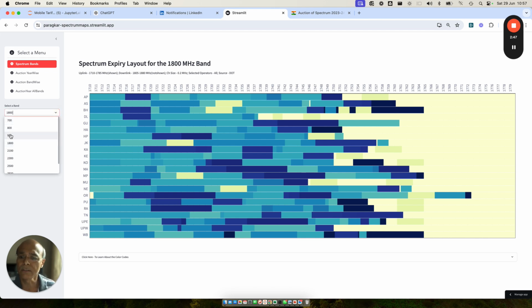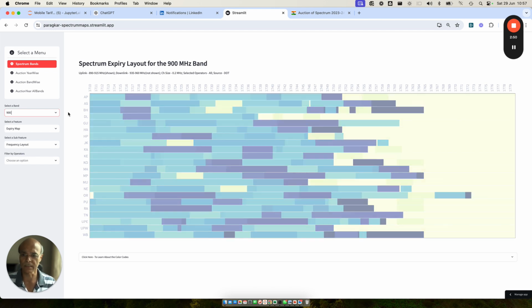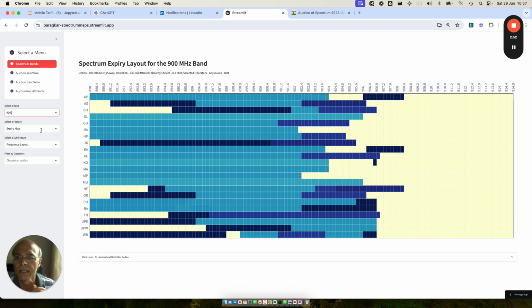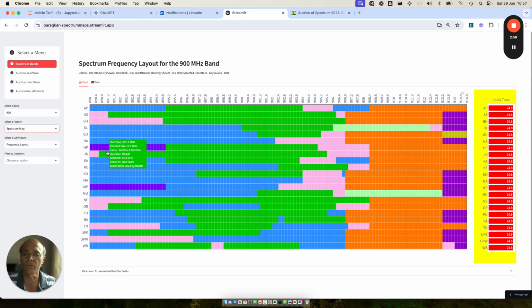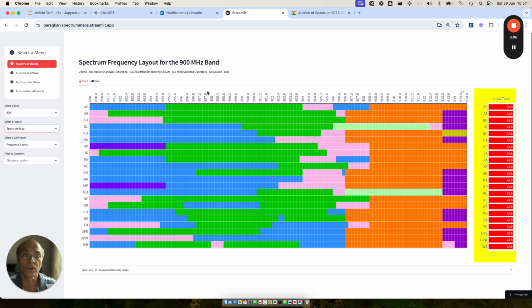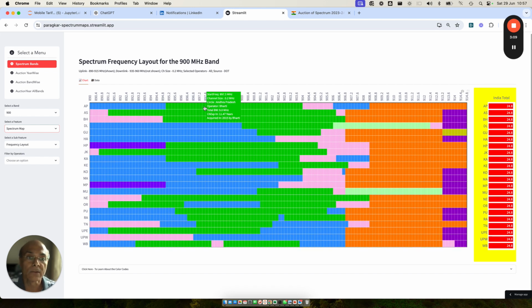So let's talk about the 900 megahertz spectrum band first, because in the 900 megahertz band the bidding took place. So I am going to show you the spectrum map first. The spectrum map shows what kind of situation emerges after the auction. What you can see here is that it is color coded. The green is Bharti, blue is Vodafone, orange is BSNL, and pink is free. And then we have some other color here, which is RCOM, the violet color.